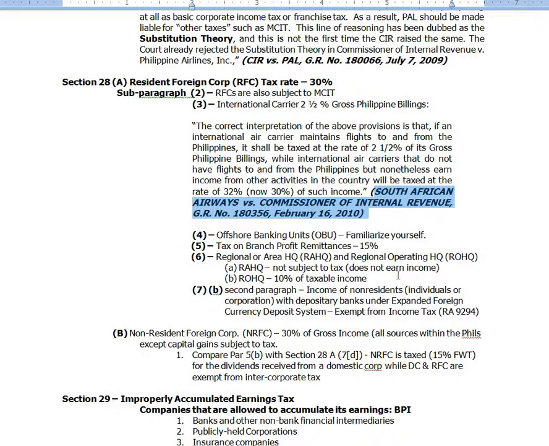Anyway, so you also have these offshore banking units. You just familiarize yourselves with this. It's subparagraph 4. And this is the tax on branch profit remittances, 15%.